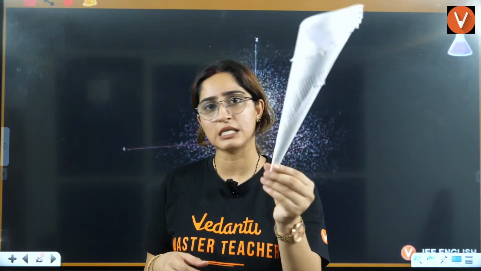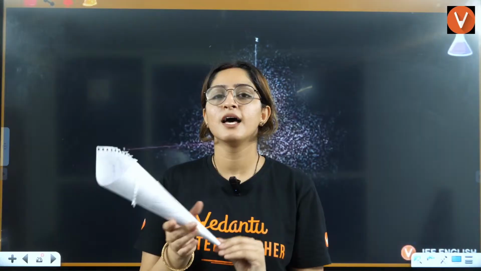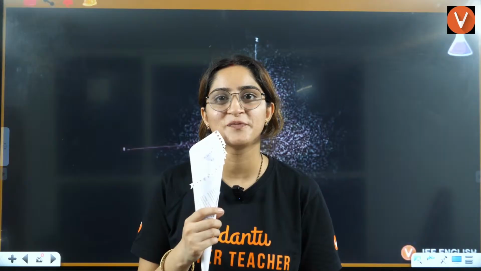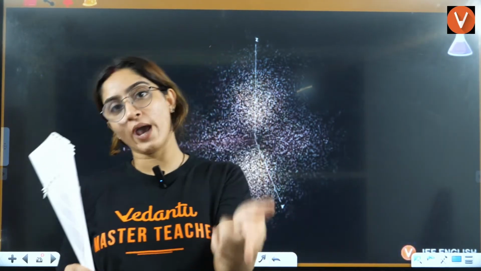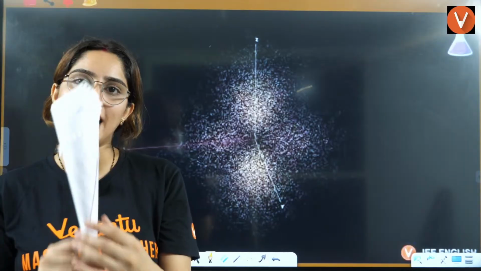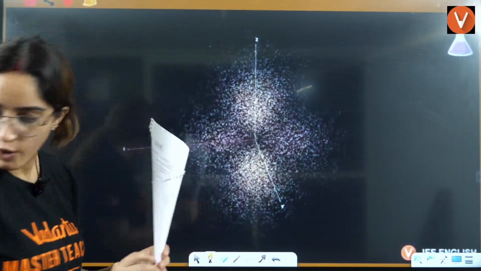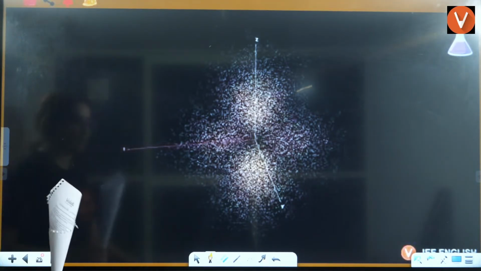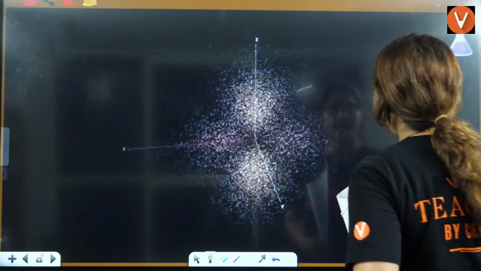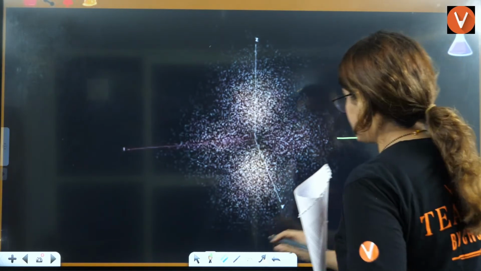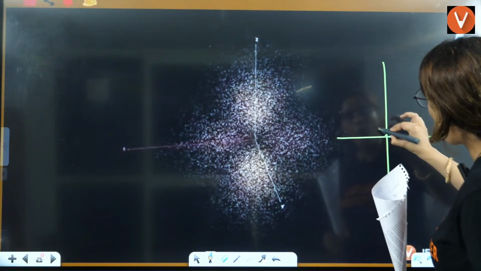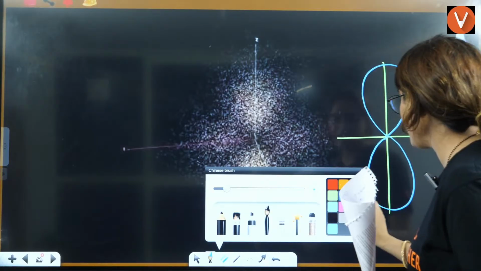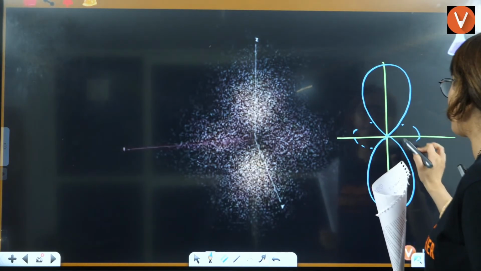It looks like this, right? So this ice cream cone is nothing but the angular node, right? So dz square has a different kind of plane, that is the angular plane. Okay. So here what you will see, it's very, very interesting, that this will be the axis. Along the z-axis, it will have a lobe, right? And it will have some electron cloud over here.